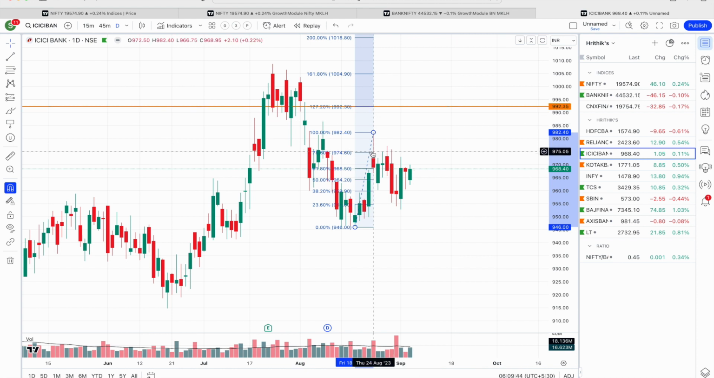At this point, it is just consolidating and yet to break out above this particular range. So that breakout is important, that breakout is crucial. This slow moving action can be taken over by a trending move, and then the target will get completed as expected.